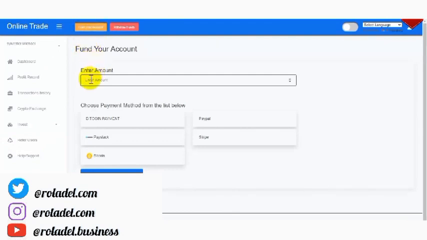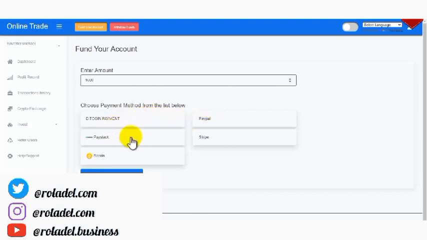Let's say fund your account. Then you put the particular amount you want to fund. Let's say we want to fund our account with $1,000. Then you select your payment method. As an admin of this particular website, you can add as many payment methods as possible. You can add Bitcoin. You can even add direct bank transfers. You can add it from the admin dashboard. So those are the available payment methods that are already added from the admin dashboard. You can add as many payment methods as possible.